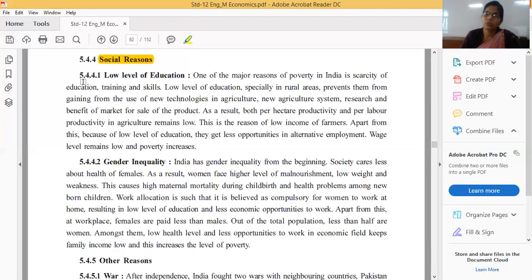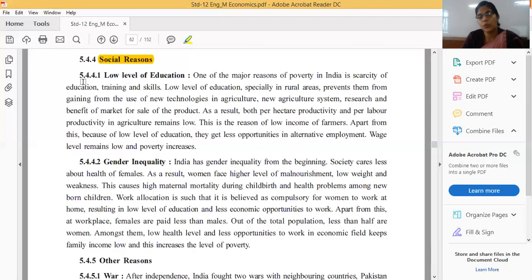Okay, so due to these reasons, gender inequality exists in our society. At the workplace, females are paid less than males. Why? Because managers say that females are weak, not physically strong, and because of this they get less salary.